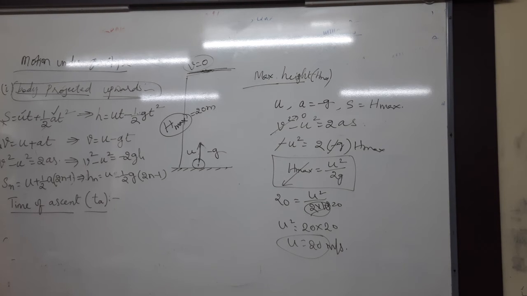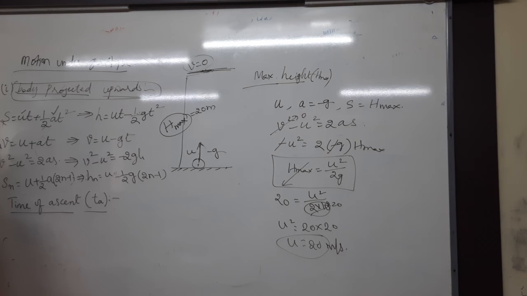Smaller to bigger, na? Smaller to bigger. Here, time of ascent is nothing but going from the smaller height to the bigger height. Understanding that? Less height to more height. So, less height to more height, in which direction does it have to move? Upward direction, na? Less height at the ground and then it is increasing the height up to the maximum height.